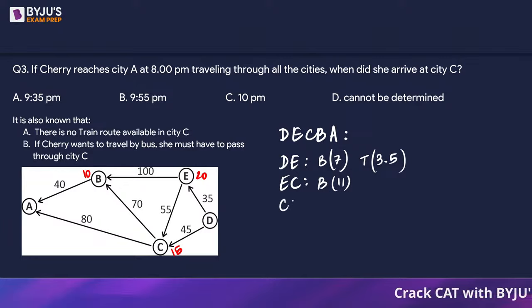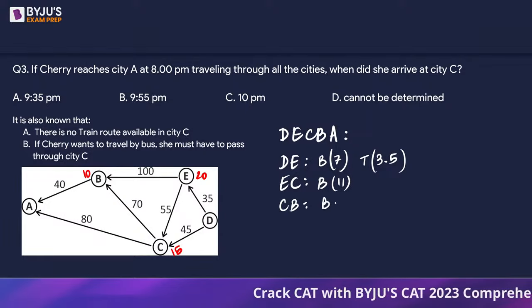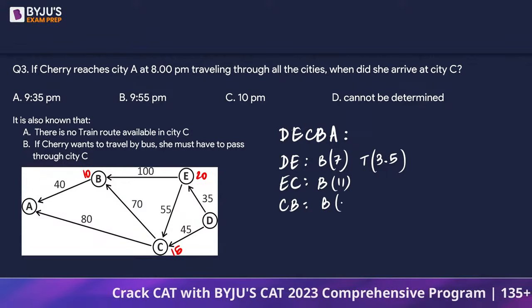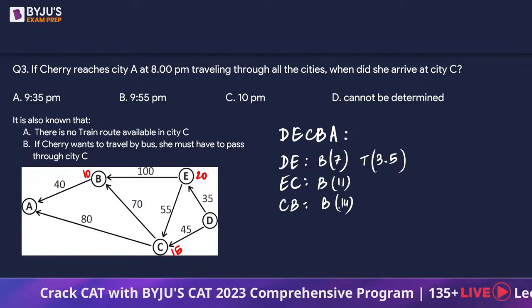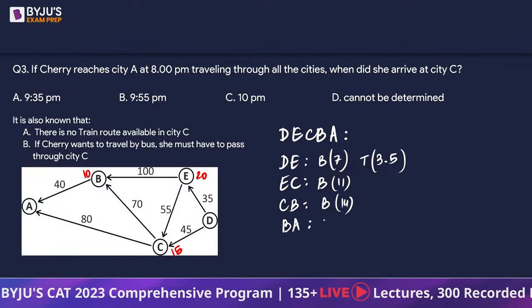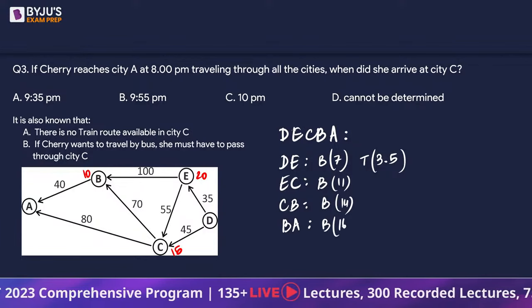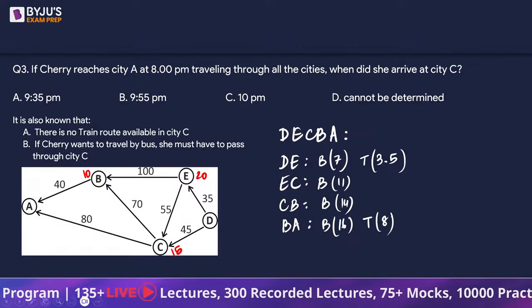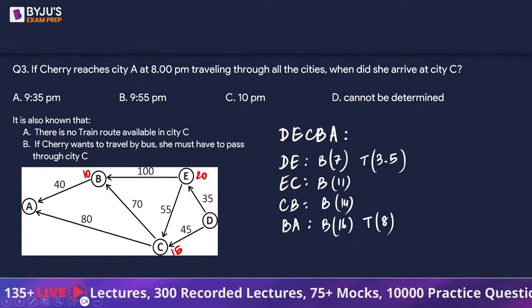Then CB is going to take via bus, what? 14 hours. And then BA is going to take via bus 16 hours or maybe by train 8 hours. So we have two possibilities.